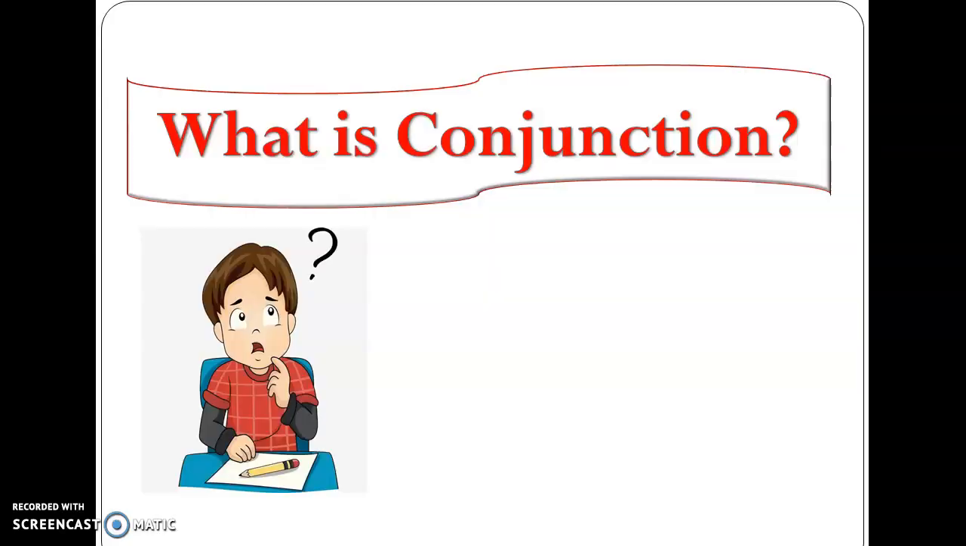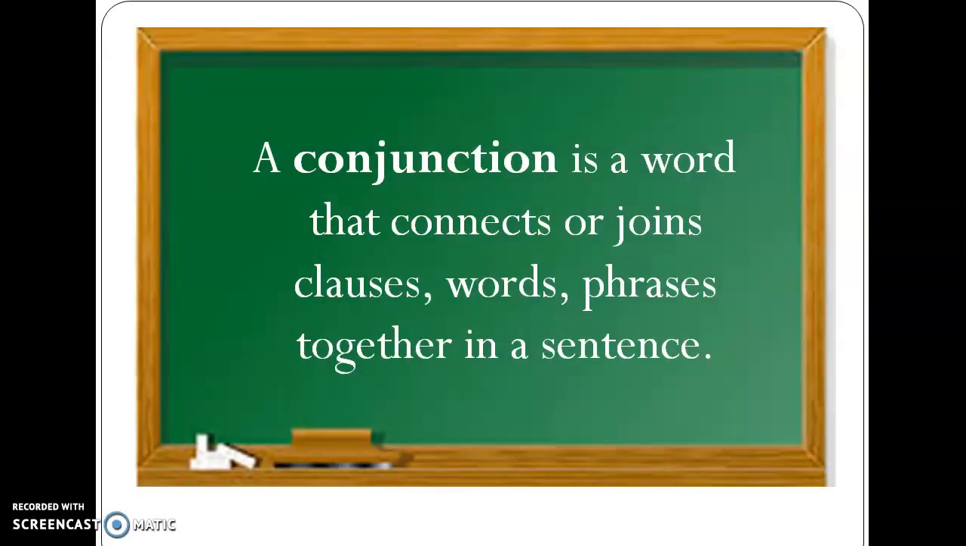The very first question which comes into our mind is, what is a conjunction? Have you thought about it? Yes, I hope everyone is getting to it, but let's discuss its definition now. A conjunction is a word that connects or joins clauses, words, and phrases together in a sentence. That means it plays the role of a glue. Yes, it plays the role of a glue that sticks the words, phrases and clauses together. It is also known as joining words.